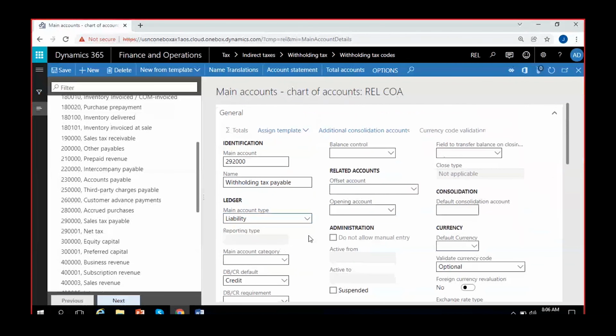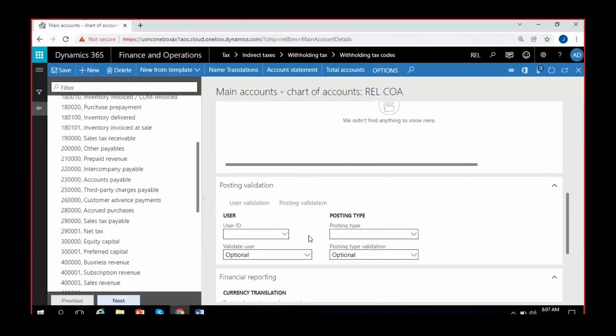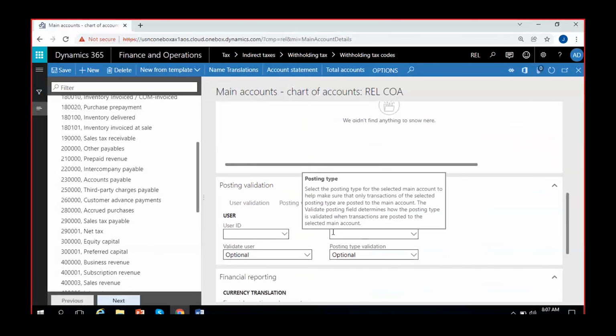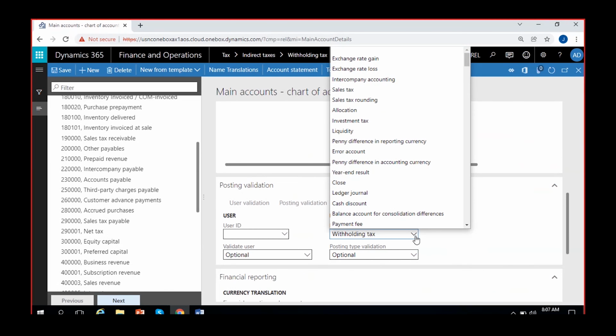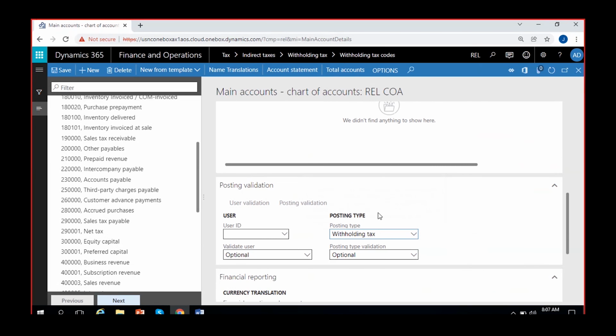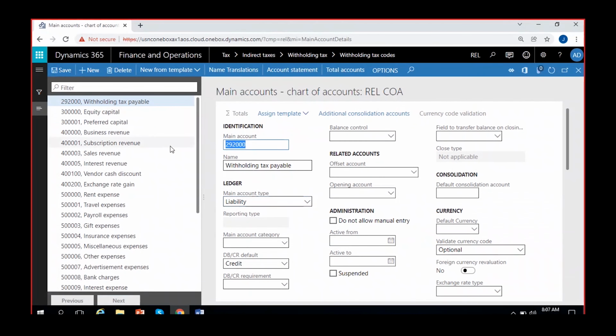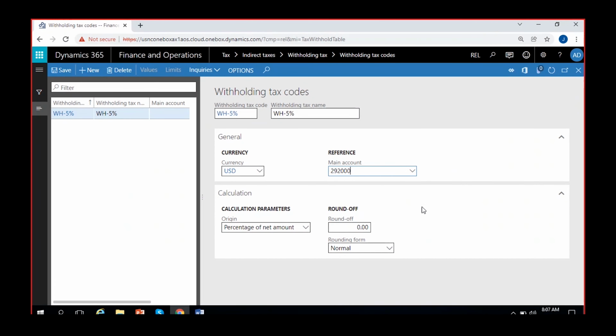And the most important thing is, for this main account, we have to give the posting type. For sales tax accounts, we gave the posting type as sales tax, right? For withholding tax, we have to give the posting type as withholding tax, as you can see here. This one, the posting type is withholding tax for this main account. Then save it. This is the account number, 292000. Go back. Yes, and the account number here in the withholding tax code.